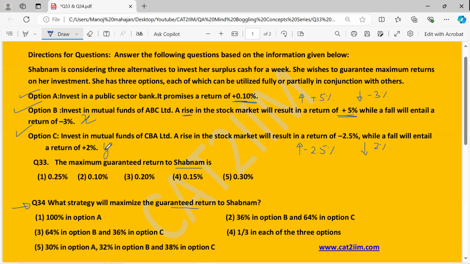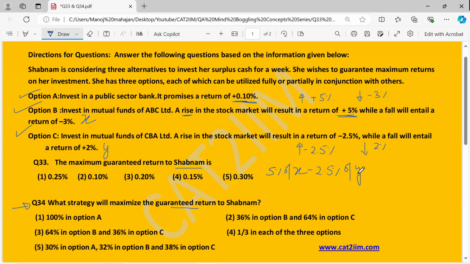Now we have to look for a maximum guaranteed return. So it should not depend on the stock market rise or fall. Whether it's a case of rise or fall, we should be able to get some return guaranteed. So what I'm going to do is, let's say in the case of a rise in the stock market, we have 5% of X return in the case of option B, and there is a loss of 2.5% in the case of option C.